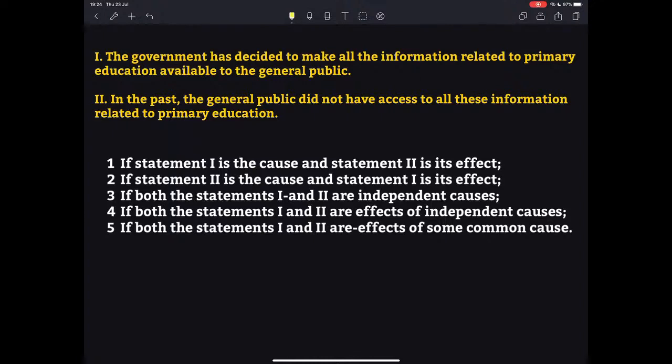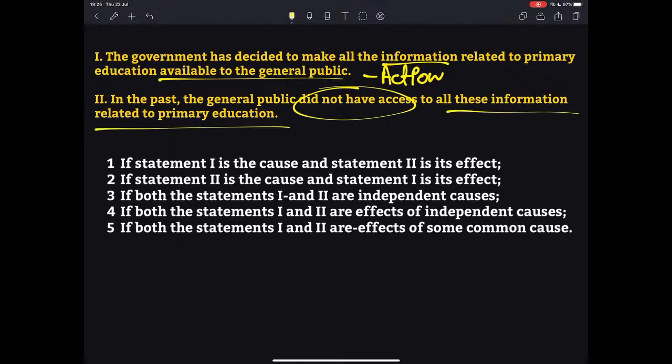It has decided to make all the information related to primary education available to the general public. So this is nothing but an action here. Government doing something. Now let us look at the second statement. In the past, the general public did not have access to all this information related to primary education. So this is nothing but a fact.